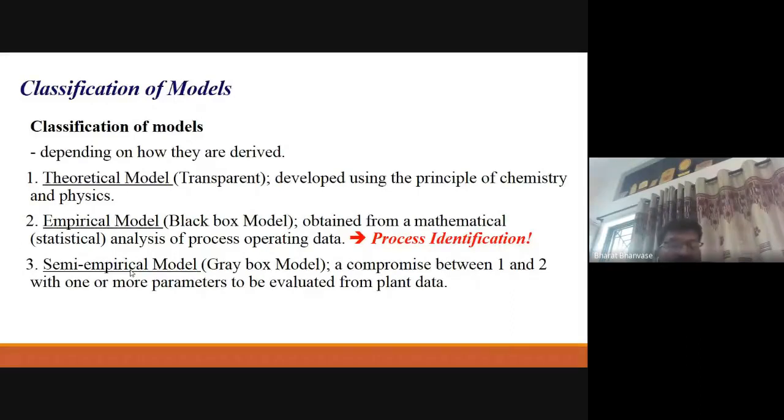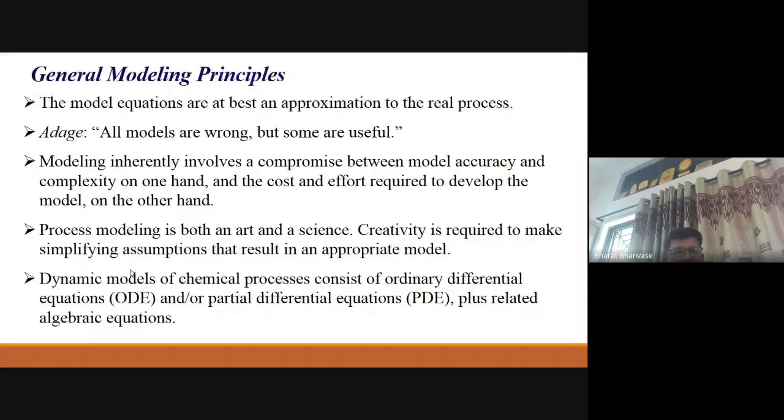Or you can solve a set of non-linear equations also, or a set of ordinary differential equations, initial value problem or boundary value problem, right? That can be done, as well as partial differential equations at the end, unsteady state as well as steady state partial differential equations. So you can say this is a classification of mathematical models. And if you see these general modeling principles, it is well explained in Luyben and other books also.